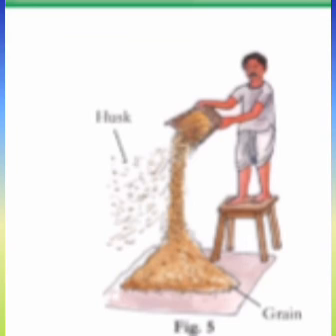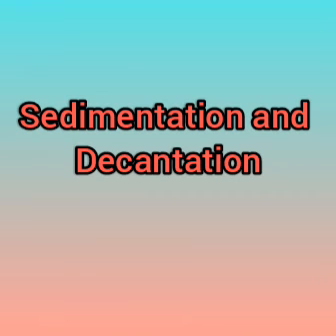Okay, children, this is winnowing, separation of husk and grains. Generally we can see this in villages, isn't it? Farmers stand on a stool and do winnowing. In this method, the husk is separated from the grains. And the next separation method is sedimentation and decantation.